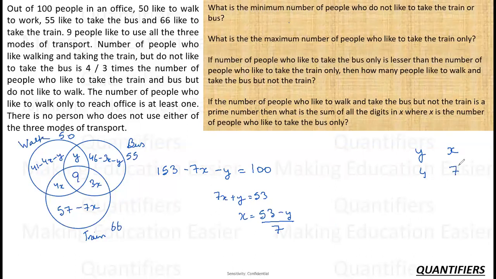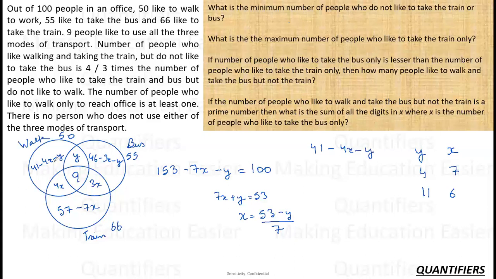What will be the next relation? 4 plus 7, 11, will it be? Yes, 11. At y is equal to 11, x is 42 by 7, 6. Now at each point, I need to make sure that these values are not getting negative, right? These values are not getting negative or not getting less than 1. I have to check this out. So my walking is 41 minus 4x minus 5.